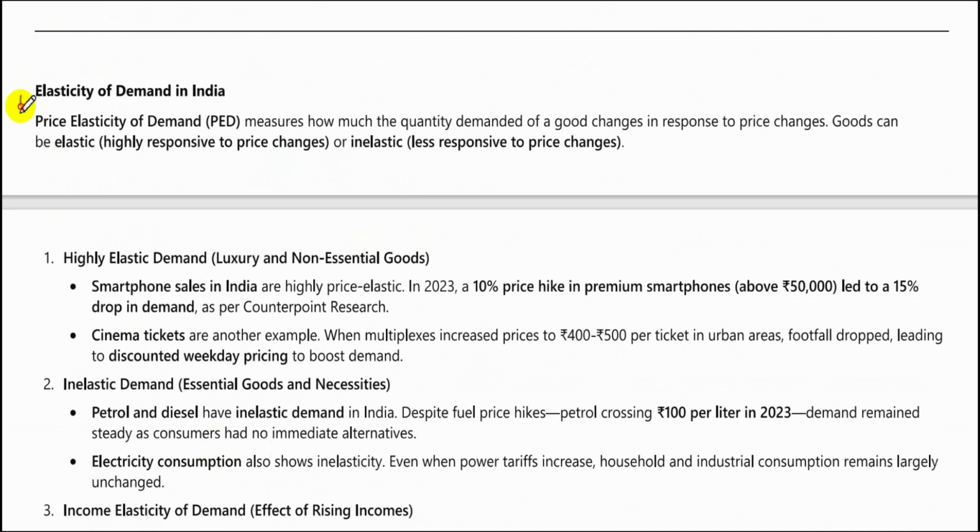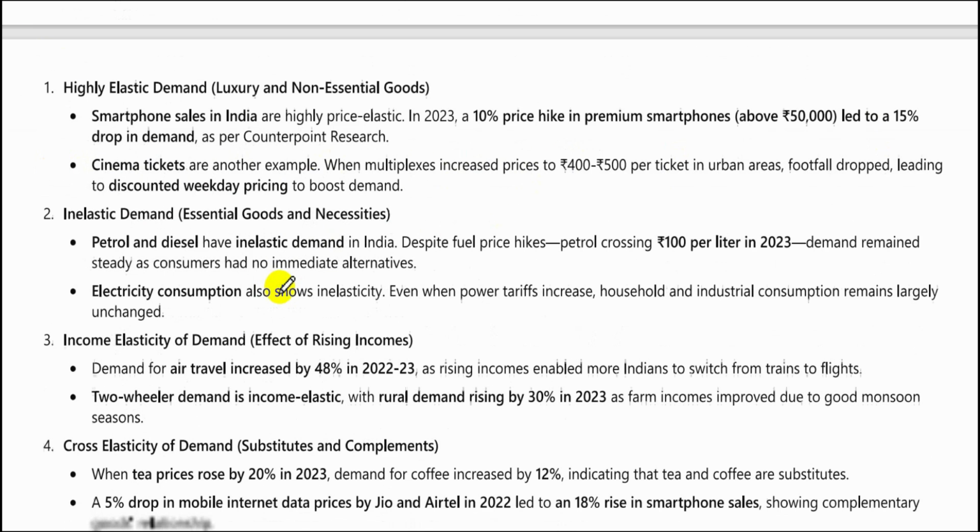Let's look at elasticity of demand. Price elasticity of demand, PED, measures how much the quantity demanded of a good or service changes in response to its change in its price. Goods can be elastic, highly responsive to price changes, or inelastic, that is, less responsive to price changes.